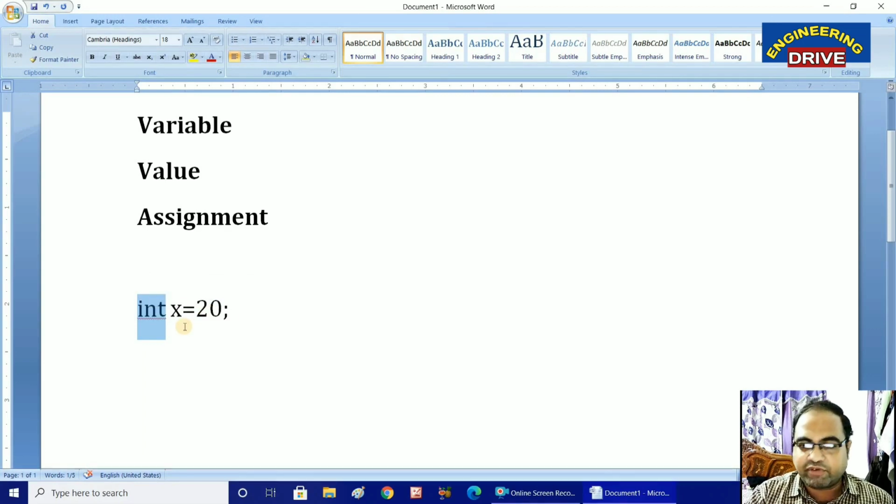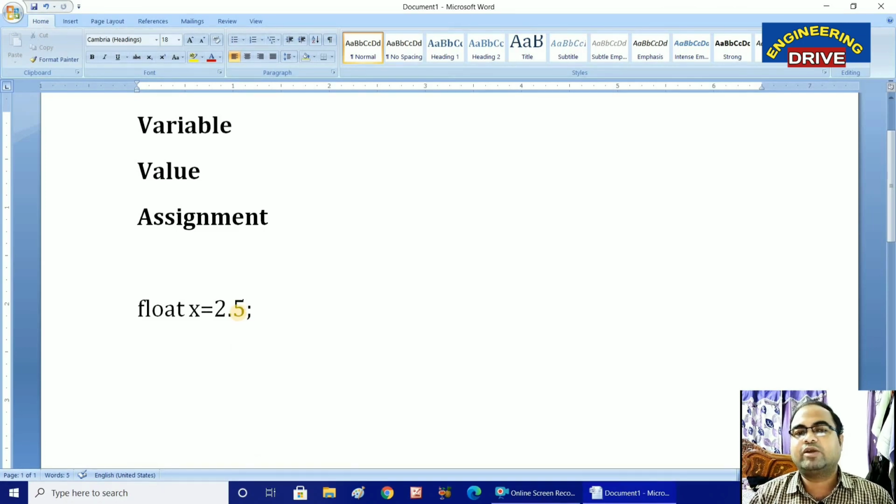If I want to store fractional values, what do I need to do? Instead of int, I need to use the data type float. So when I use the float data type, I can store fractional values like 2.5 or something else. And if I want to store strings, I can make use of the char data type by making use of a char array.